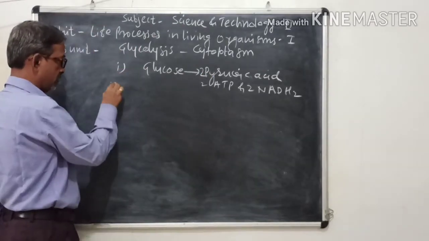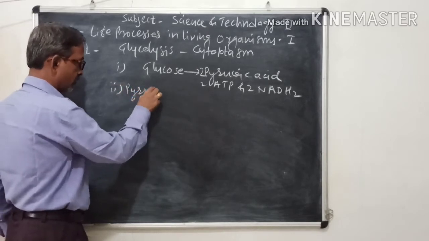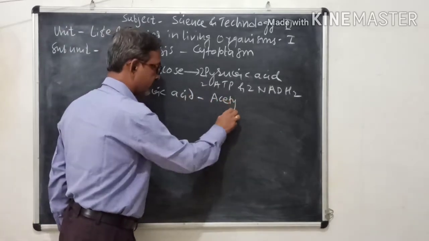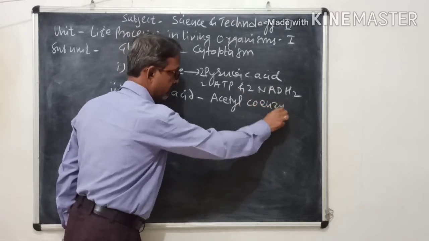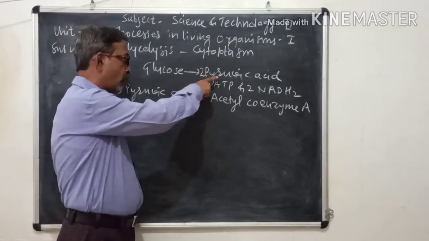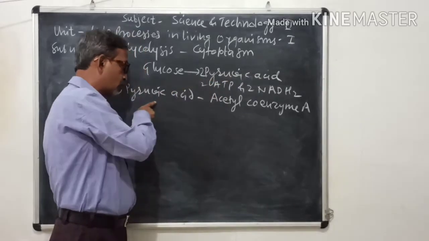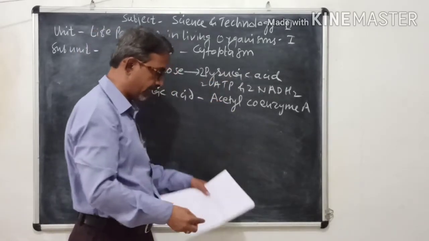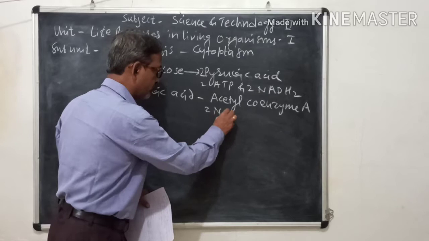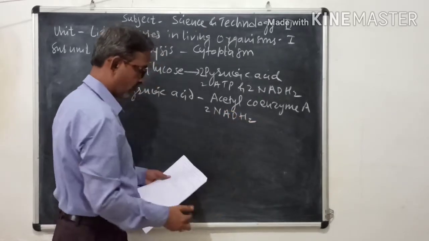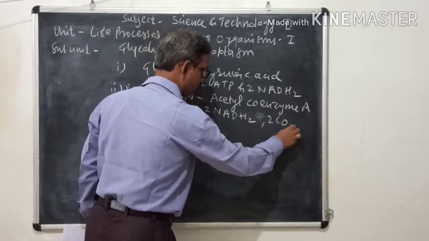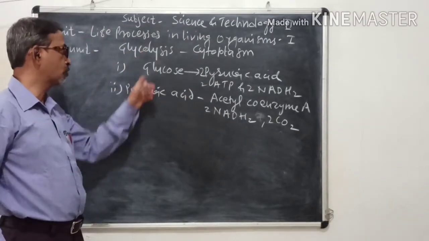The second step under this glycolysis is this pyruvic acid. This is the first stage. Second, pyruvic acid is further converted into acetyl coenzyme A. Second stage under glycolysis, these pyruvic acid molecules are converted into acetyl coenzyme A. Along with this, 2 molecules of NADH2, then 2 molecules of carbon dioxide. So these are 2 stages of glycolysis.